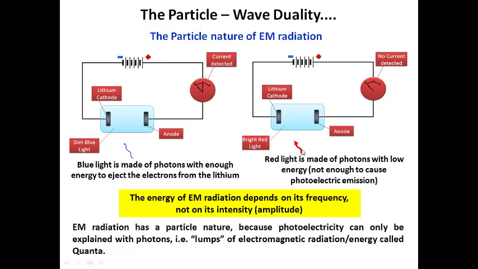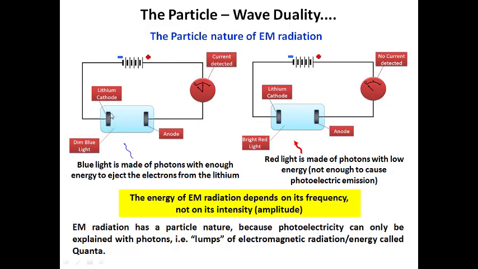So even if you apply bright red light, there is no chance of electrons being emitted from the lithium cathode because of its higher activation energy. That means no current is detected. Using this principle, we can explain that electromagnetic radiation has particle nature. Photoelectricity can only be explained with photons, that is lumps of electromagnetic radiation, and the energy is called quanta. Whenever light is incident on the cathode, the light consists of photons, and that energy is absorbed by the electrons on the outer surface.